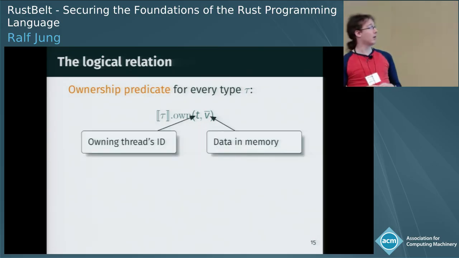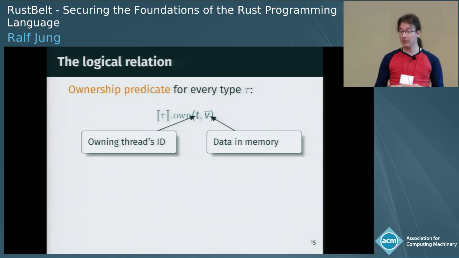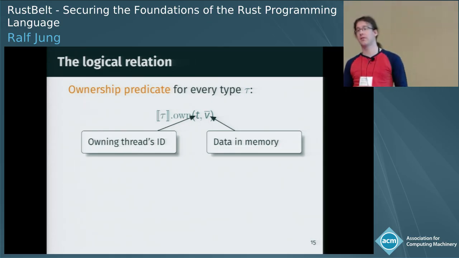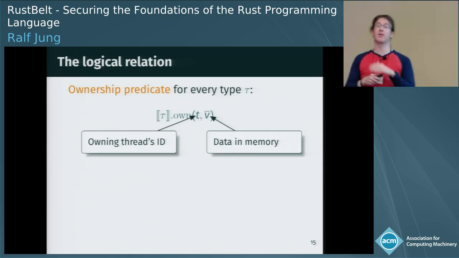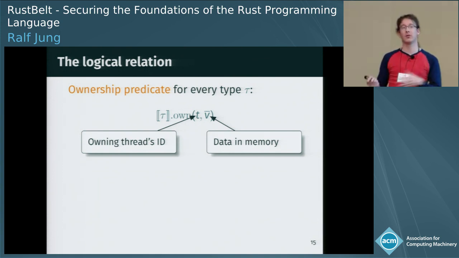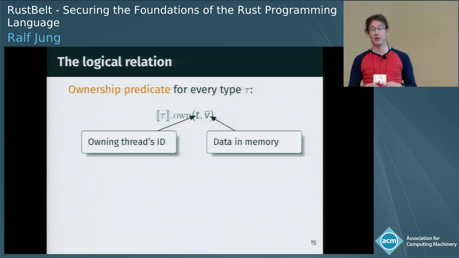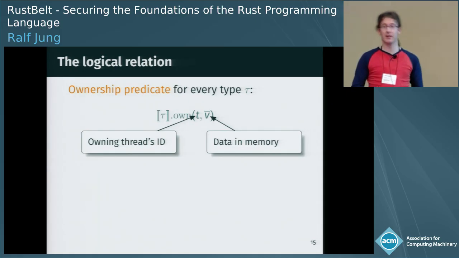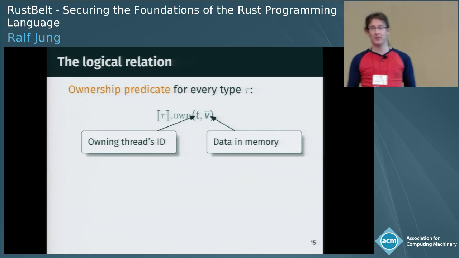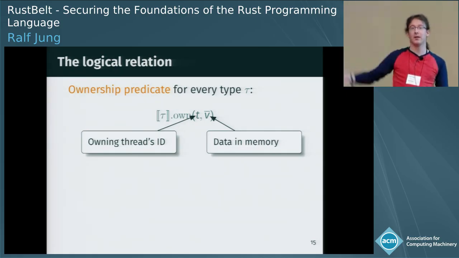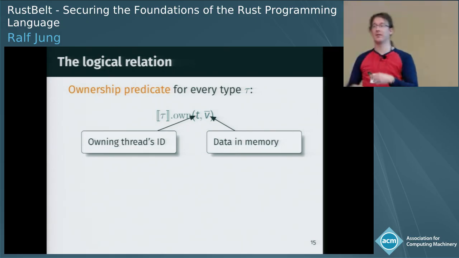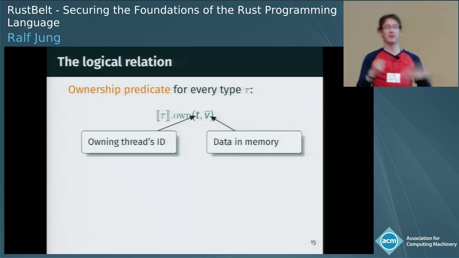Ownership predicates in our model take two arguments. One is the thread ID of the owning thread. Rust has a notion of types being thread safe. And so we make ownership depend on the thread to be able to model that. And the second is a list of values. It's a list because Rust types can describe data in memory. So we can think of this as being all the adjacent memory cells, one after the other, and then the predicate tells you, is this valid at the given time?